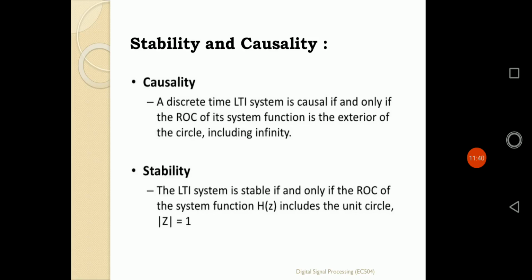That means whenever the ROC of that particular system transfer function includes the unit circle, that is, it is interior of the circle of that ROC, it will be a stable system. So in that way we can define causality and stability of that particular system by using Z transformation. Whenever the ROC becomes exterior of the circle, the system is a causal system. Whenever the ROC includes the unit circle or interior of the circle, the system is defined as a stable system.